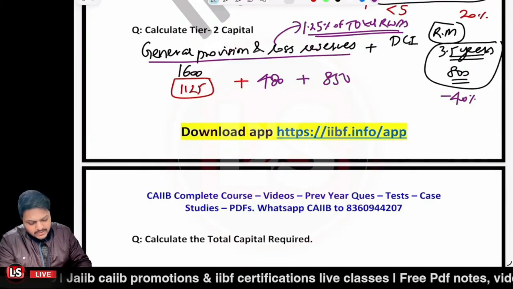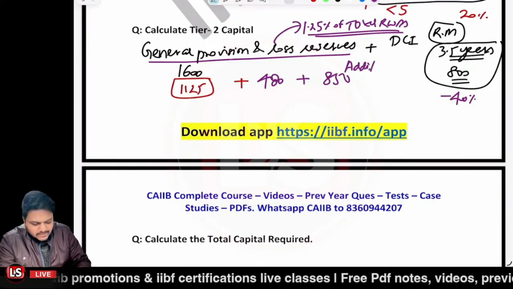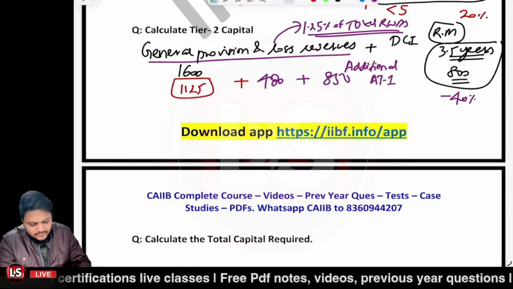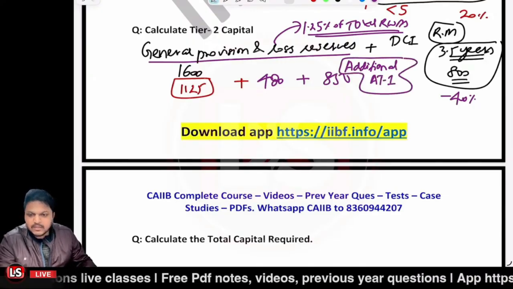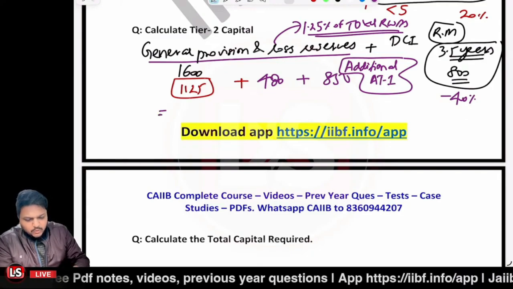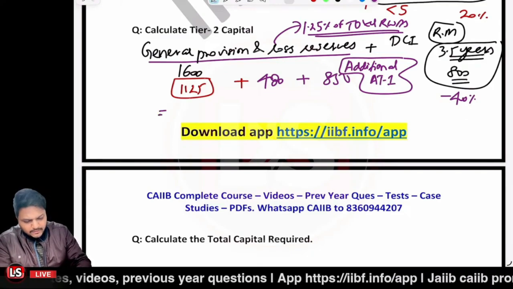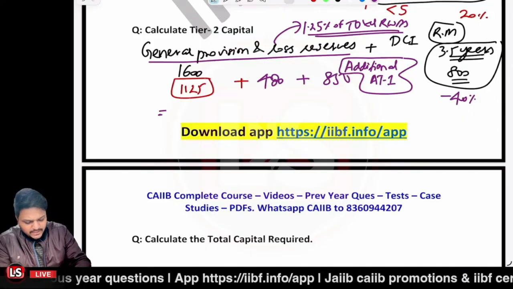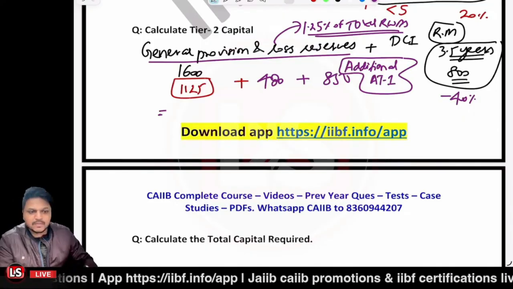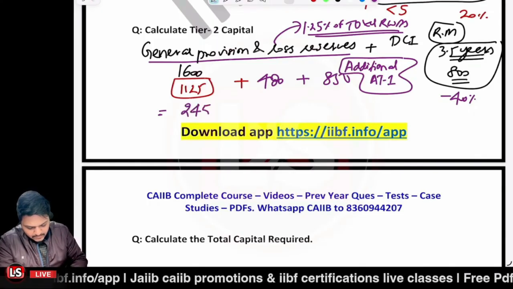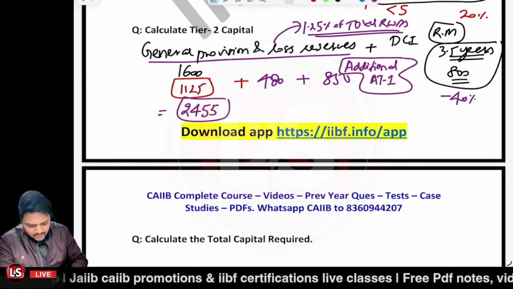So it is additional 81, I can say. Now, the total would be equal to 1125 plus 1125 plus 480 plus 850. That is 2455. That is your capital.